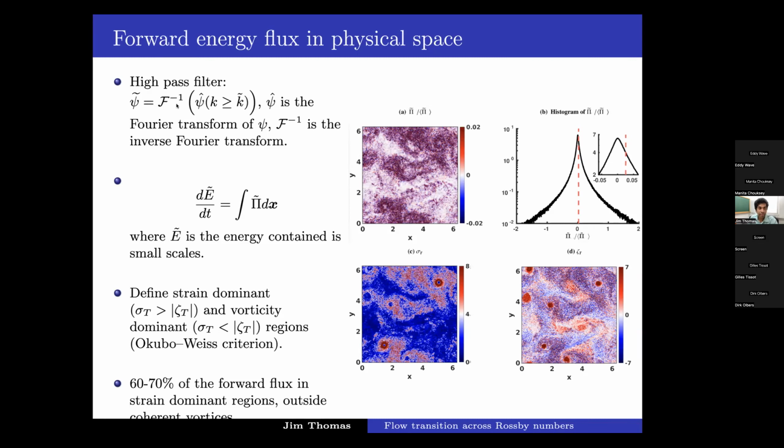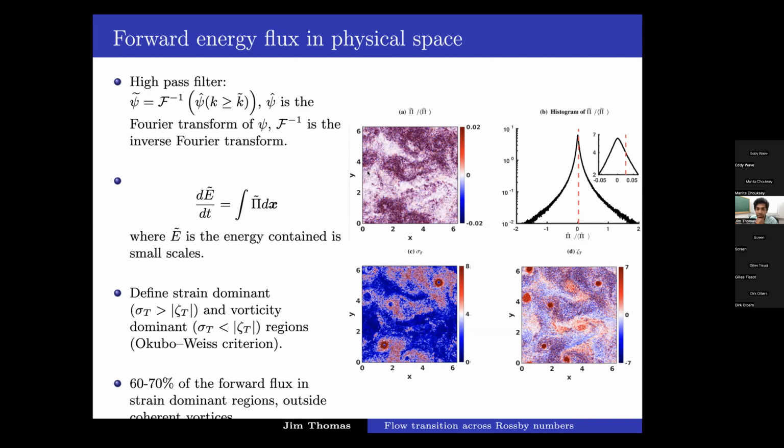We can high pass filter the whole governing equation, the equations we are using, and we can write an equation of this form, where E tilde is the energy contained in small scales. So d by dt of E tilde is changing due to the integration of this flux term. Pi tilde is the flux, which is obtained by filtering the governing equation. So pi tilde tells us the rate at which small scales are getting energy from large scales. And this is a representation of flux in physical space.